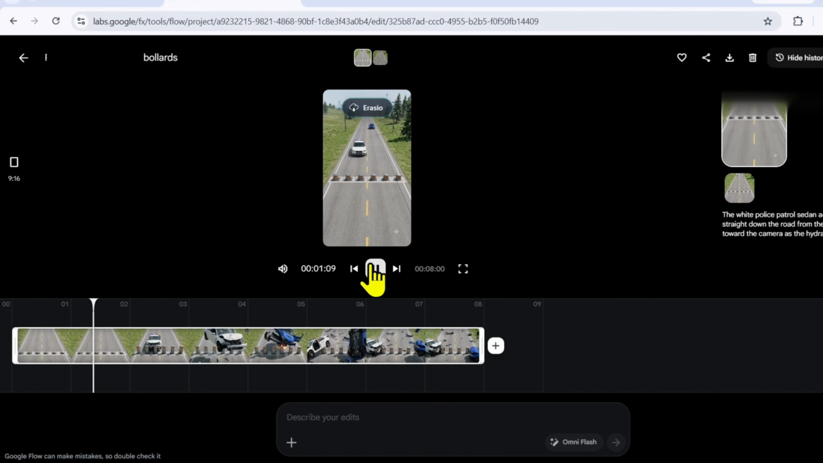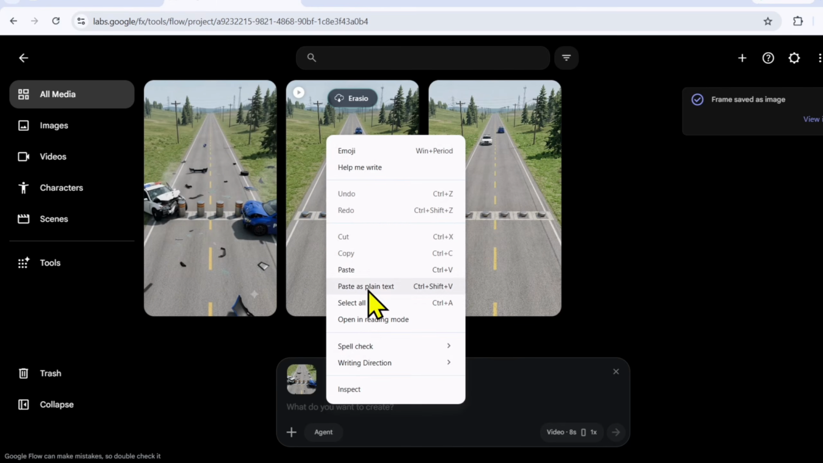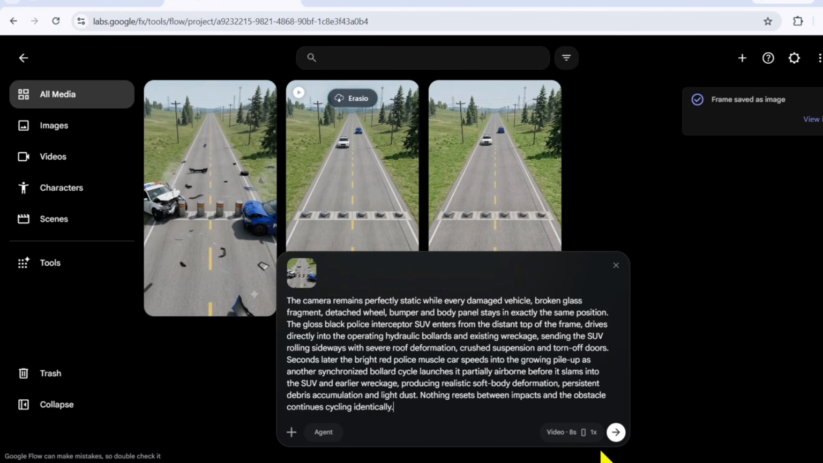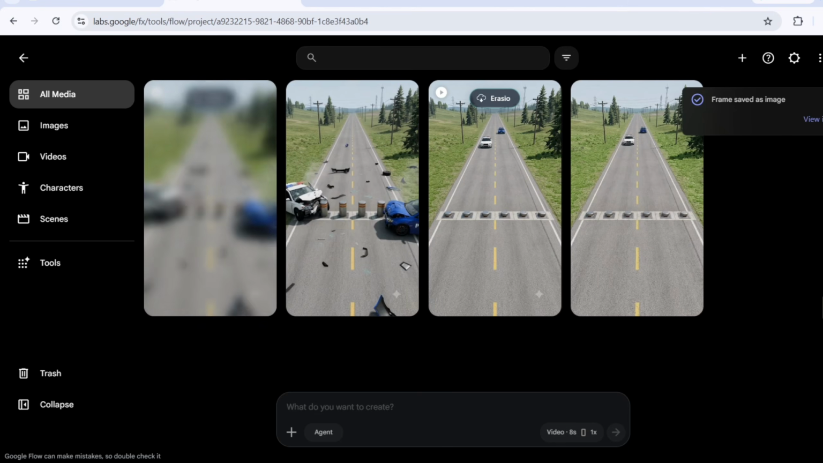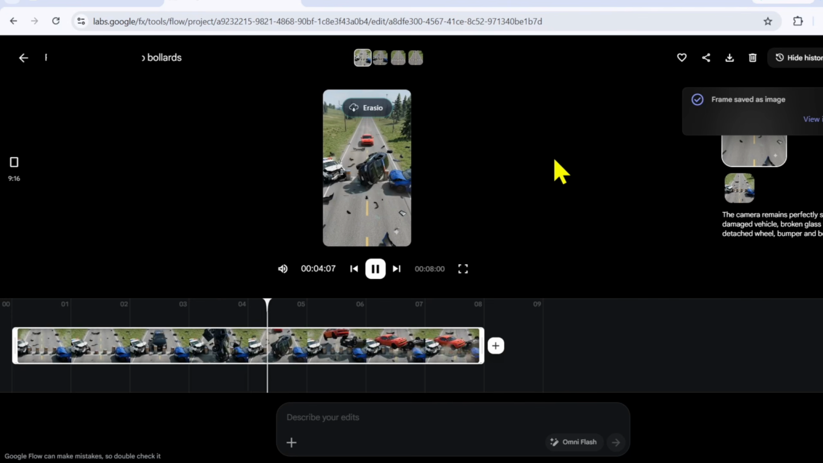Then play the first clip and move the timeline to the ending point. Click on Save Frame here. Then click on the three dots and choose Add to Frame. Paste the video prompt here and click Generate. In just a few seconds, our second scene will be generated. And now you can see Flow has generated our second scene while keeping it continuous.